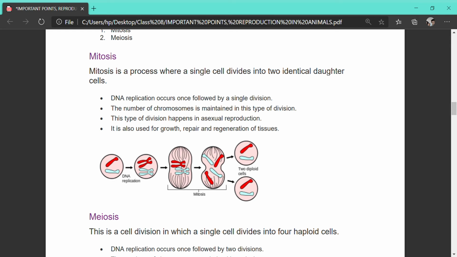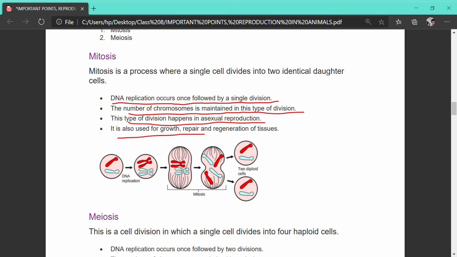Okay, so now what happens in this division? DNA replication occurs first and it is followed by a single division. The number of chromosomes is maintained in this type of division. This type of division happens in asexual mode, and it is also used for growth, repair, regeneration, along with the asexual mode of reproduction.